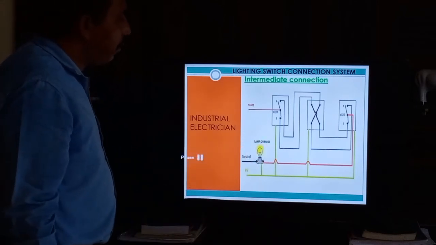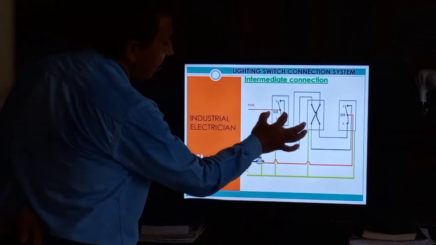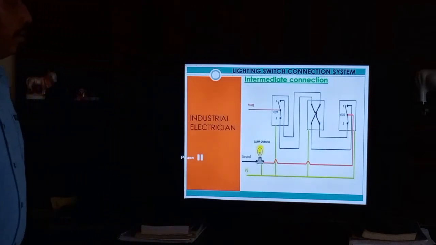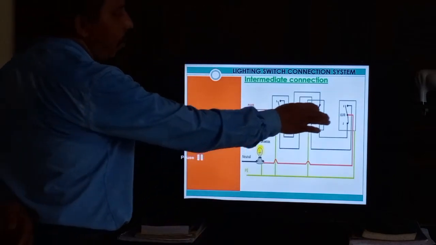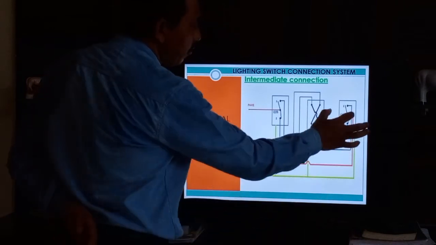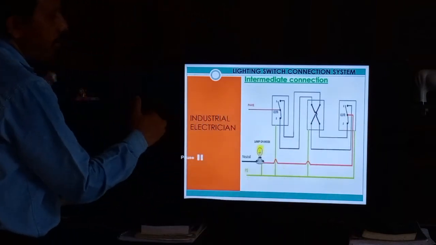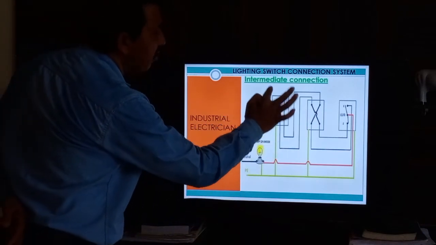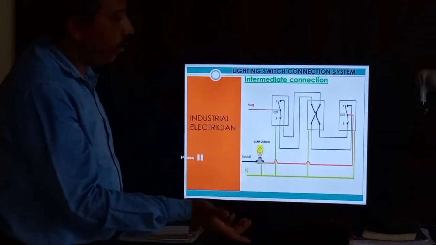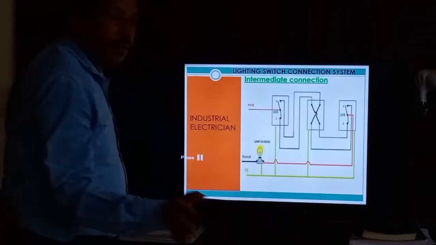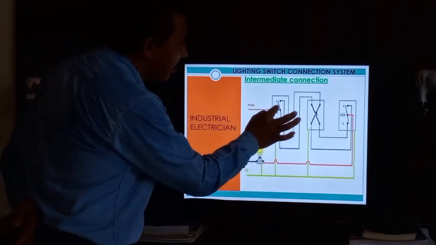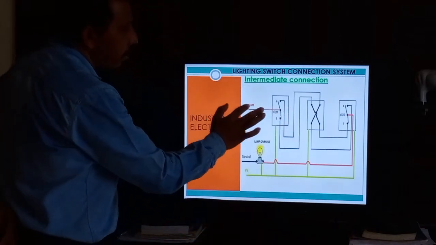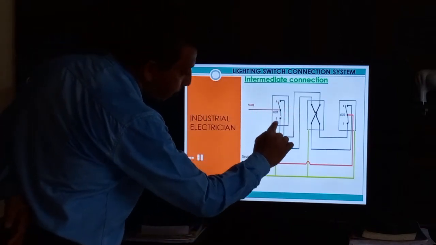So how to switch it on? Suppose this is the first floor, second floor, third floor, and you want to go to the third floor. You are coming in at the ground floor. Now this two-way switch has both sides on and off, not that this is off and this is on. That is not required. Sometimes this one is on and sometimes that one is on. So when you come in at the ground floor, you can push the switch.